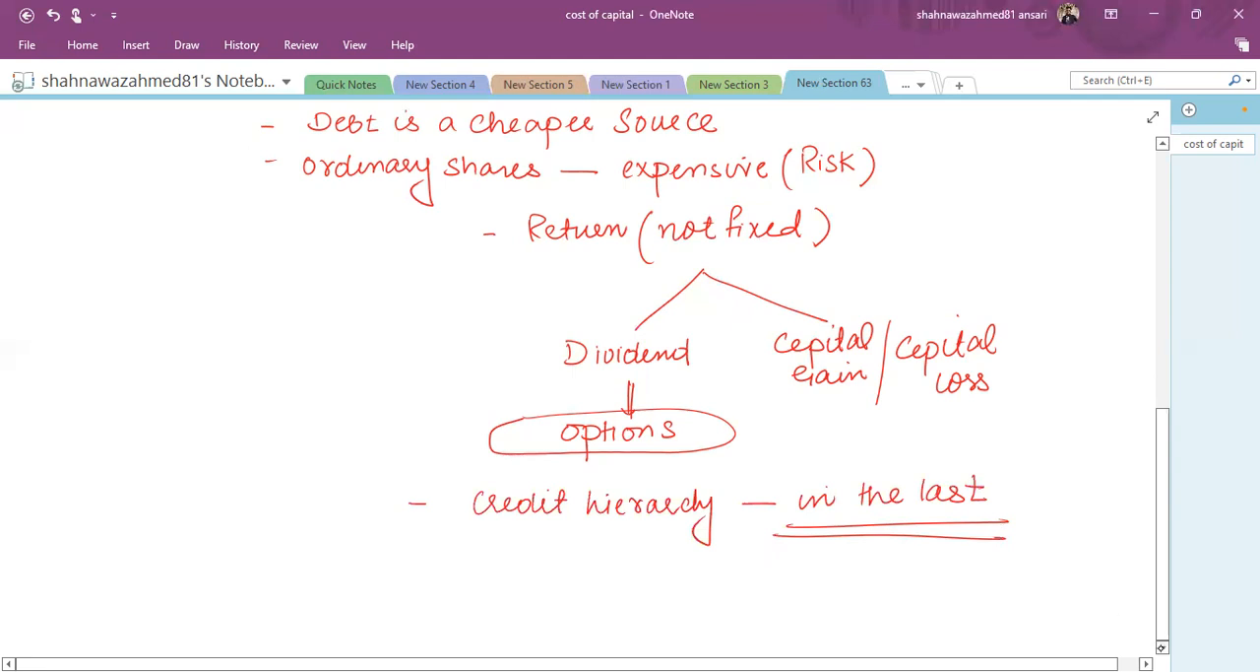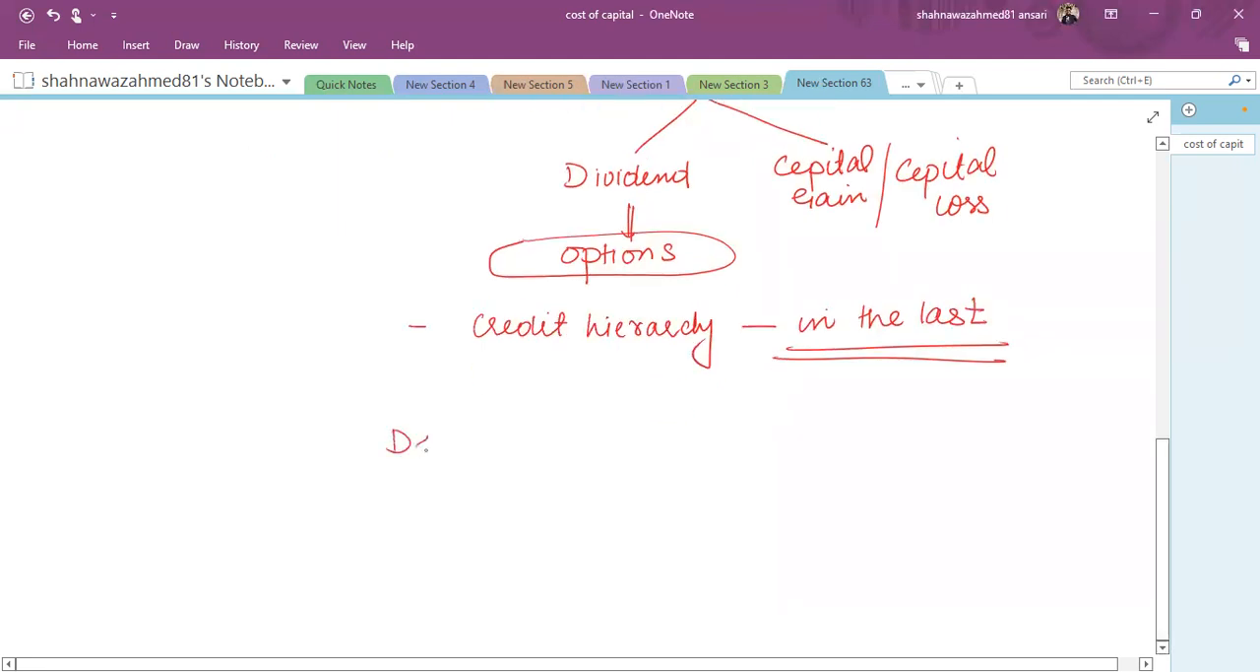Now, why is debt a cheaper source of finance? The reason behind it is that, from the investor's point of view, the interest is compulsory. Number one reason, interest is compulsory. Next, debt has a prior right. It means that in case of default, the debt holder will get the money first, then preference shareholders will get the money, and at the end, the ordinary shareholders will get the money.